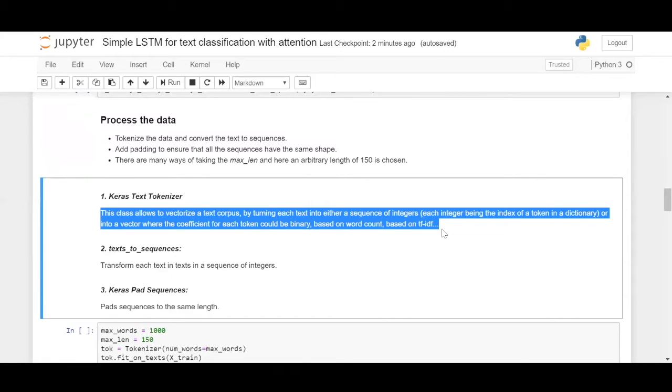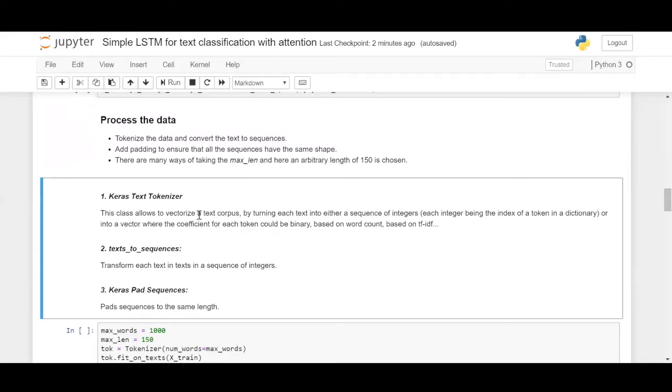So you just pass text data to it and it gets vectorized. How we vectorize is that the text is converted into a sequence of integers, called a vector, where the coefficient could be binary or based on word count or TF-IDF. So the Keras text tokenizer takes a combination of various vector transformation algorithms and TF-IDF, which is the term frequency inverse document frequency algorithm, to generate text features.